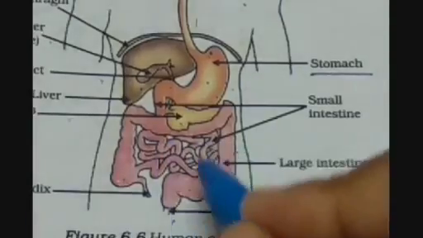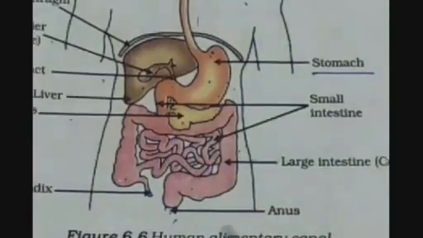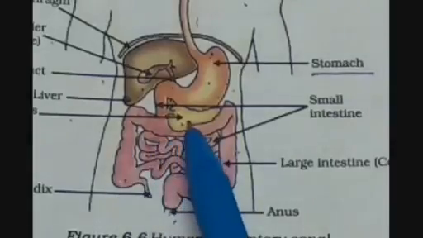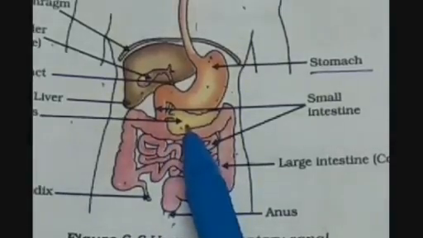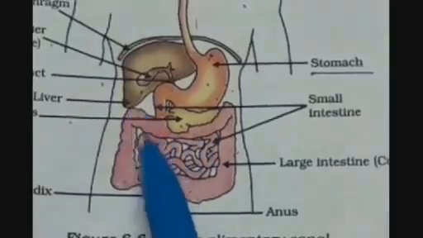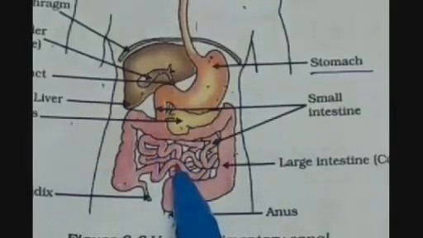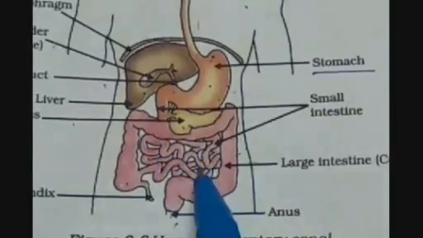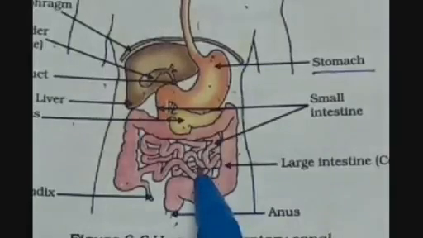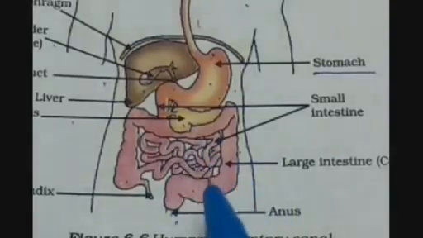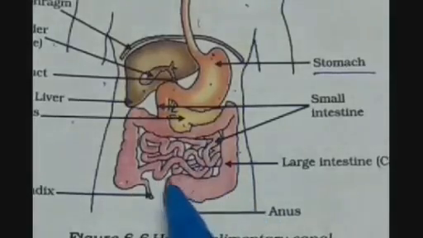Then what is there in the intestine? As I told you, most of the digestion takes place in the small intestine. It is having the pancreatic juices coming from the pancreas, bile salts coming from the liver, and intestinal juices which are secreted by the small intestine itself. So pancreatic juices are trypsin, lipase and amylase. Trypsin digests the protein, lipase digests the fats, and amylase digests the carbohydrates.